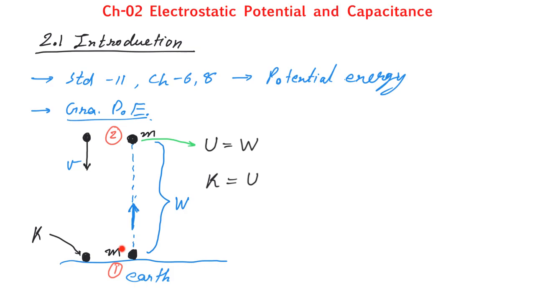In short, while lifting it upward, we have done some work, that is W, and that work is stored in the form of potential energy. And when you release it back, it comes back to point 1, and at that time it acquires some kinetic energy. That kinetic energy will be equal to the potential energy. This is about the gravitational potential energy, and we can also discuss the elastic potential energy.